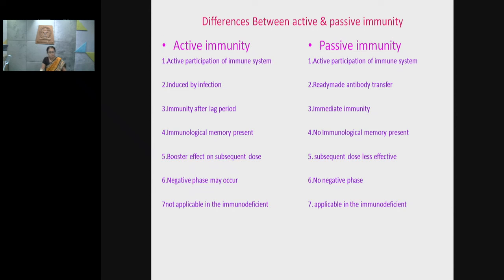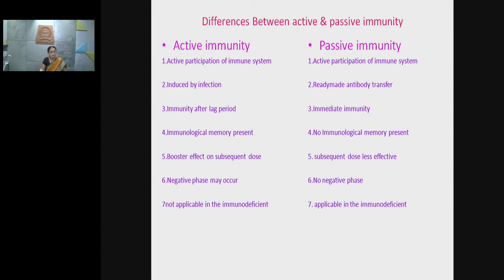In case of active immunity, booster doses are effective as compared with passive immunity. And negative phase may occur in case of active immunity, which is not found with passive immunity.